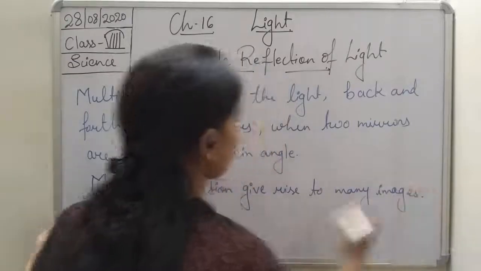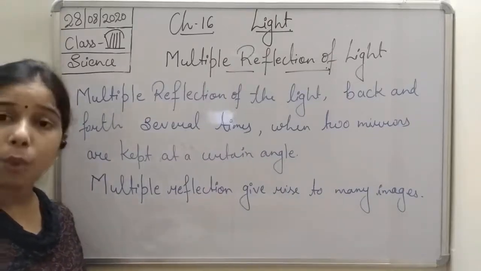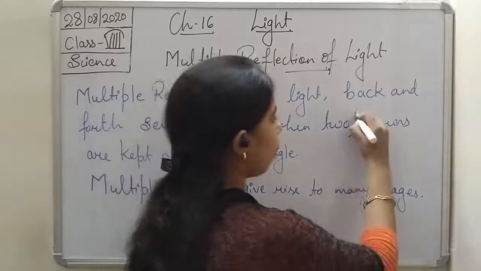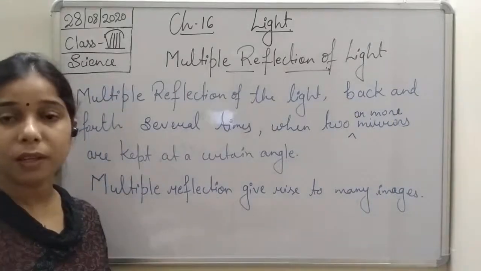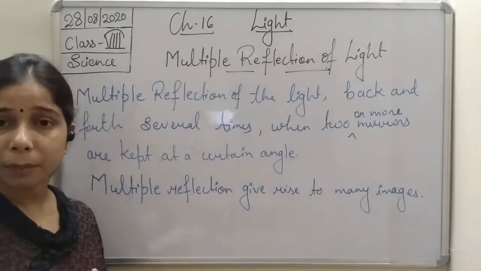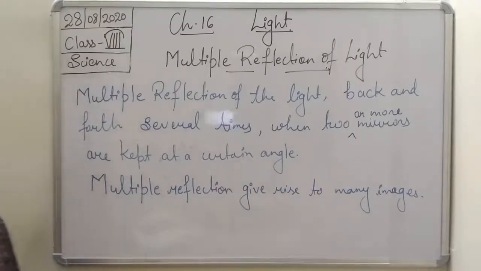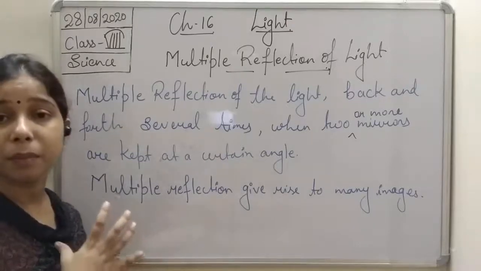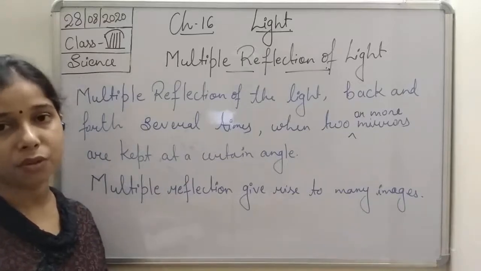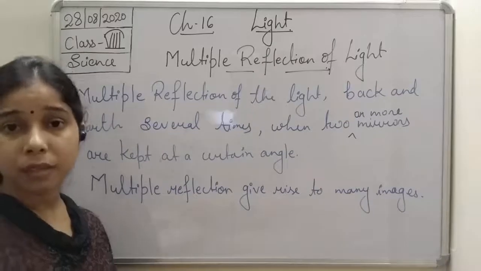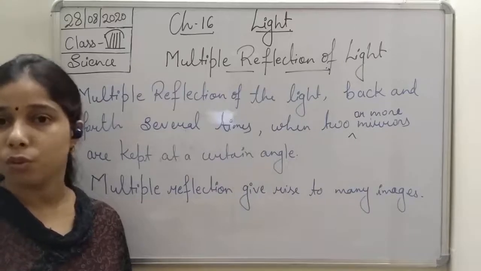Okay, so you see here students, multiple reflection of the light is when two or more mirrors, not only two mirrors, are kept at an angle between them. Then you will find that there will not be just one reflection, but multiple reflection, back and forth reflection will occur, and due to which many images will be formed, and such a kind of reflection is known as multiple reflection of light. Now students, let me tell you one more thing, and that is the number of images depends upon the angle between the two mirrors.